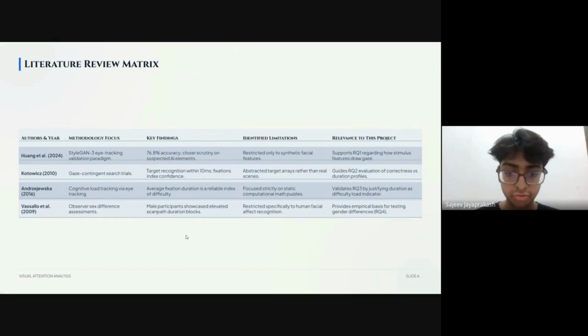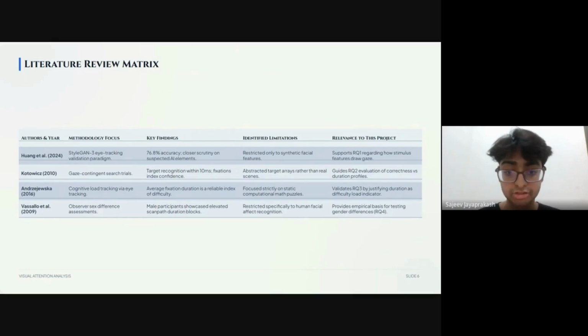Moving to our literature review, we analyzed 4 key studies that directly inform our research questions. First, Huang and colleagues 2024 work on a StyleGAN eye tracking validation paradigm found 76.8% accuracy and noted closer scrutiny of suspected AI elements. While limited to synthetic facial features, this study supports our first research question regarding how stimulus features draw user gaze. Next, Kotovich's 2010 study on gaze contingent search trials demonstrated that fixations index confidence. Though their targets were abstract rather than real scenes, this guides our second research question evaluating correctness versus duration profiles.